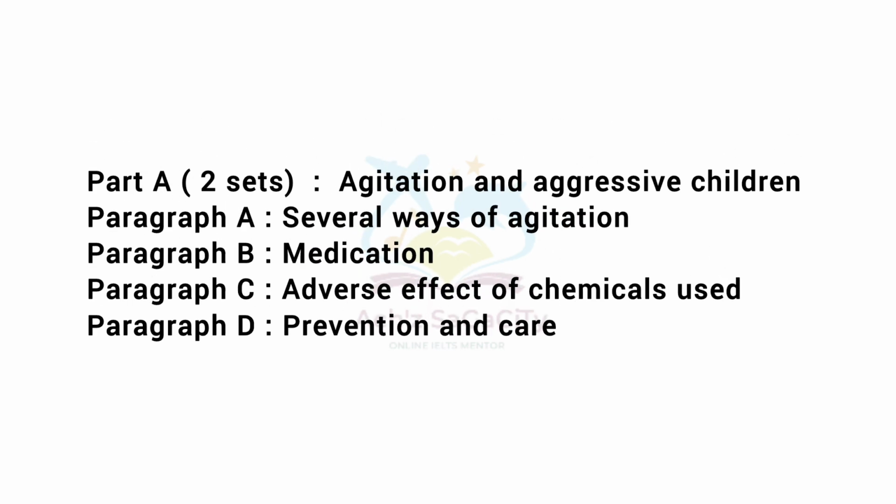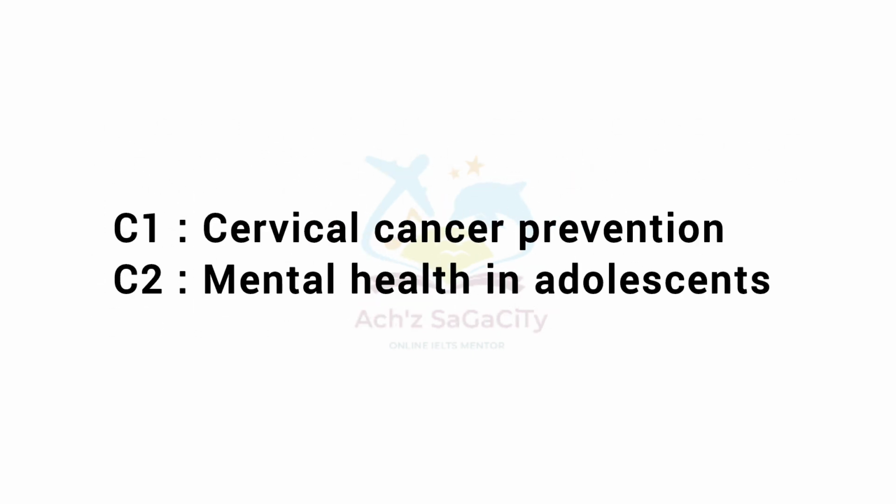Now about the second set of reading. Part A related to agitation and aggressive children and the management in emergency setting. Paragraph A about several ways of agitation. Paragraph B about the medication or the drug. Paragraph C about the adverse effect of chemicals used. And paragraph D about the prevention and management. And in that, C1 about cervical cancer prevention and C2 about the mental health in adolescents.